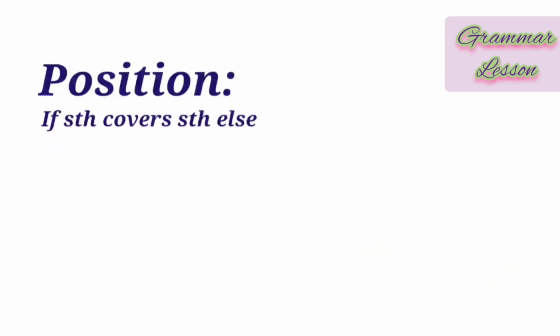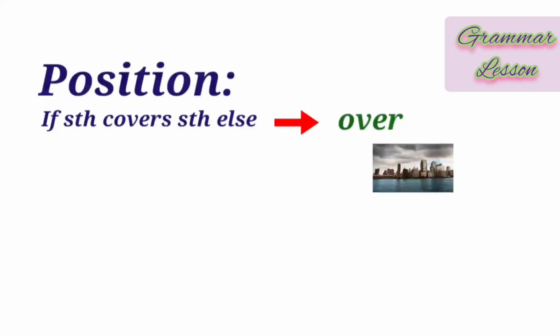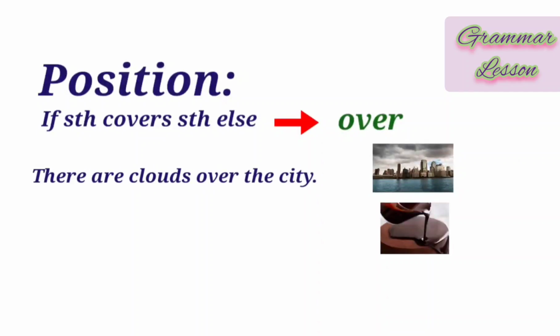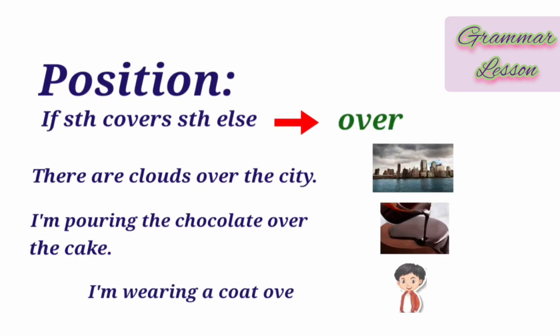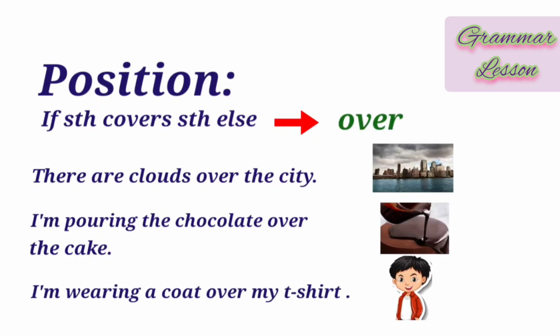If something covers something, we use over. For example, if there are clouds covering the city, we say there are clouds over the city. If you have a cake and you pour chocolate to cover the surface of the cake, you pour the chocolate over the cake because the chocolate is covering the cake. So there are clouds over the city. I am pouring chocolate over the cake. I am wearing a coat over my t-shirt.